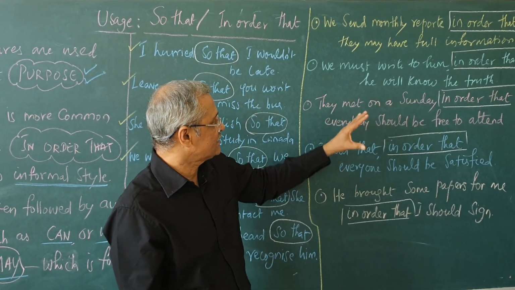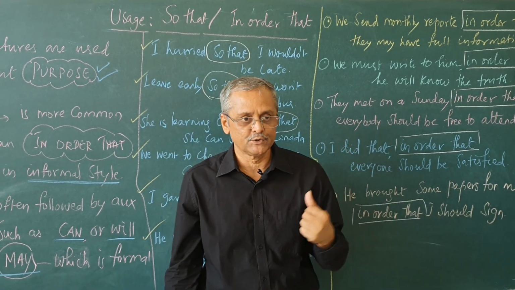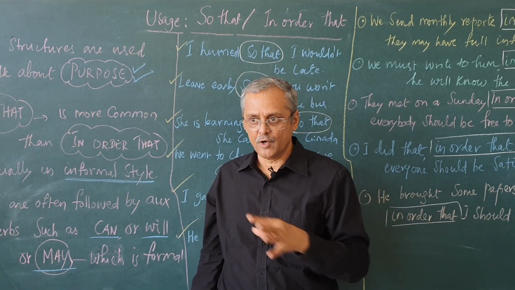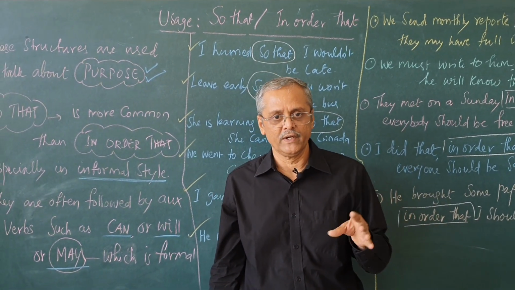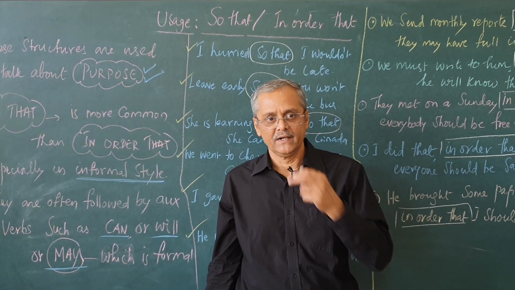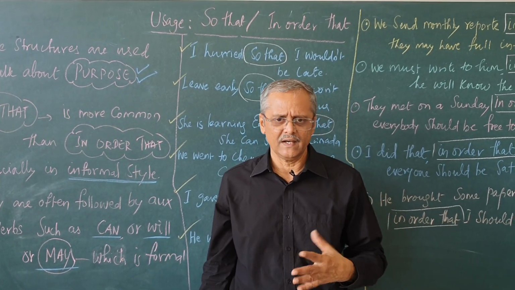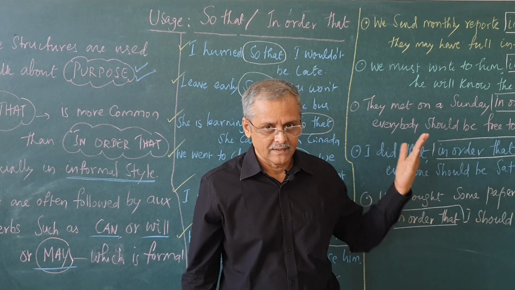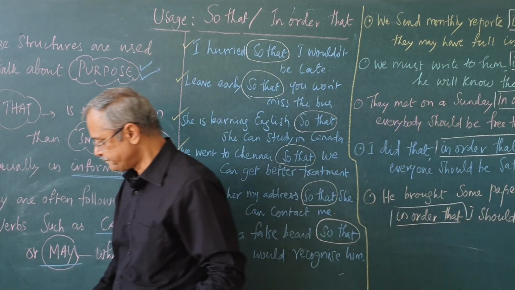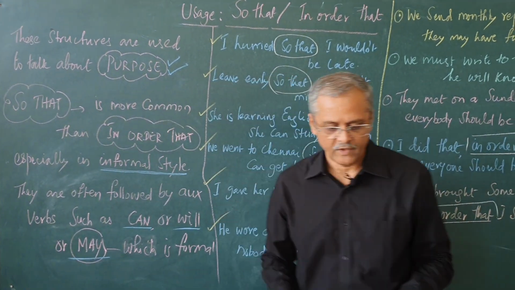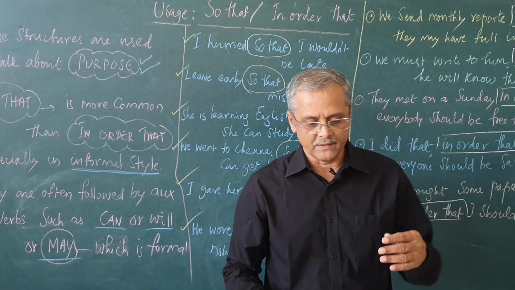So that and in order that both refer to purpose, and in normal, formal, informal communication we use so that. When it comes to formal communication, we can use so that as well as in order that. Now, I will give you some more examples. Listen to these examples and repeat.